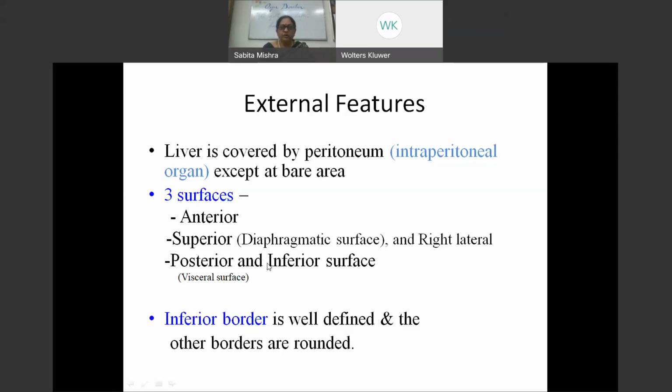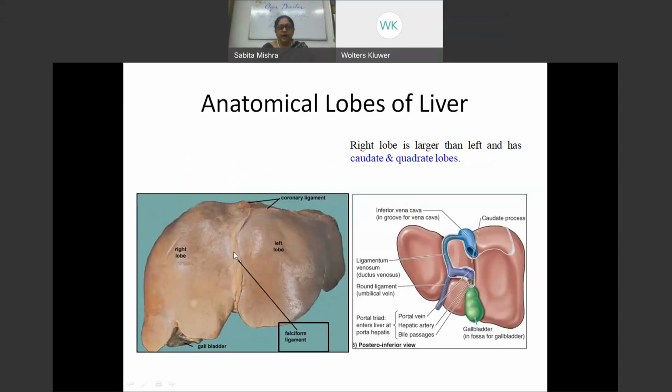So the molding of the liver is such that the anterior, superior and right lateral surfaces can all be combined together and called the diaphragmatic surface, as they form a convexity which snugly fits against the dome of the diaphragm. The inferior border is well defined, while the other borders are not that distinct.